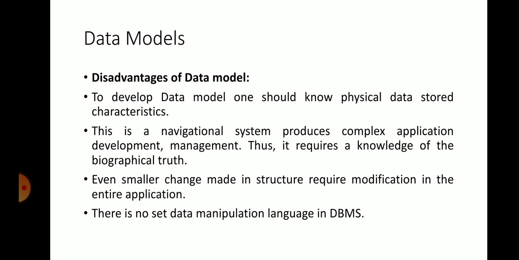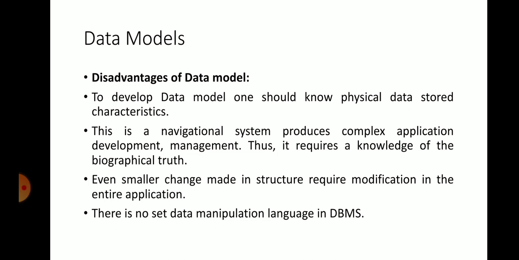Thus, it requires knowledge of the biographical truth. Even a smaller change made in the structure requires modification in the entire application. See here, this is the drawback of the data model. Whatever small change is done in the product structure and configuration requires modification in the entire application.